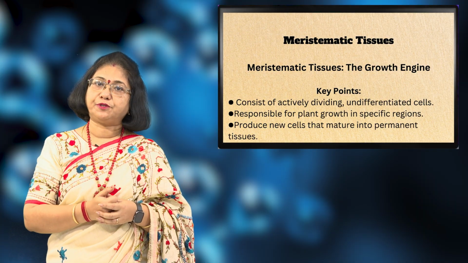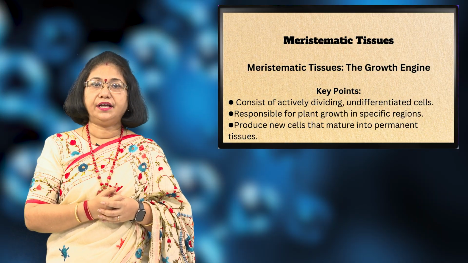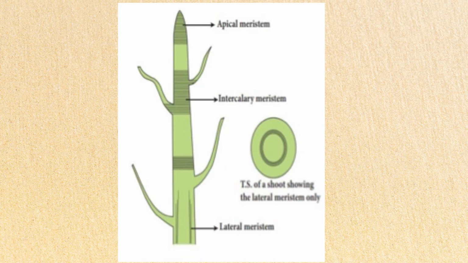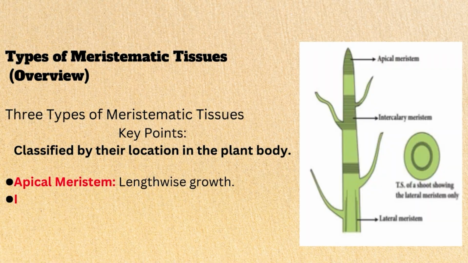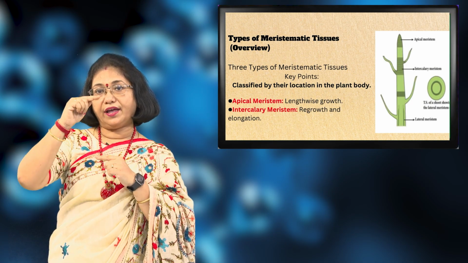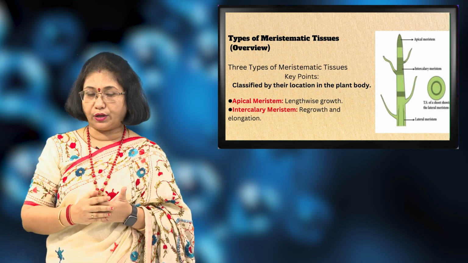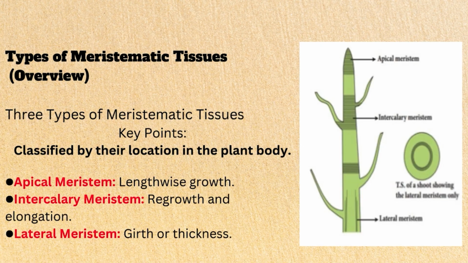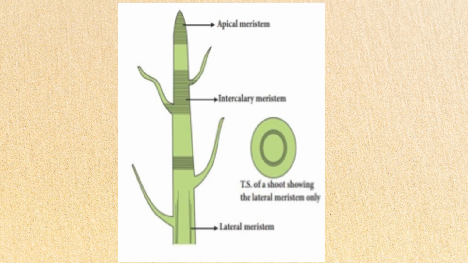The different types of meristematic tissues are: first, the apical meristem. Apical meristem is found at the tips of the stems and the roots, and here they bring about lengthwise growth. Coming to the intercalary meristem, they bring about regrowth and elongation. So, they are found in areas where the plant has regrowth and elongation. Then we come to the lateral meristem, which contributes to the growth of the girth or the thickness of the plant.